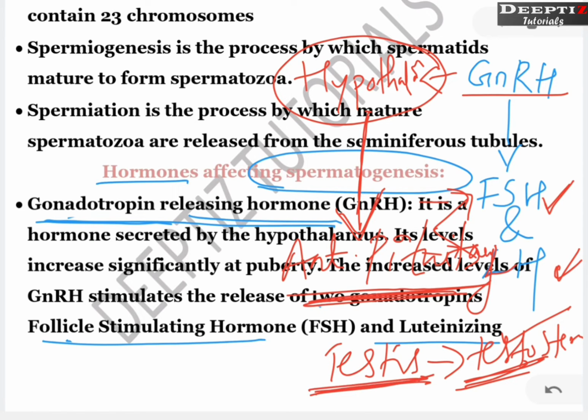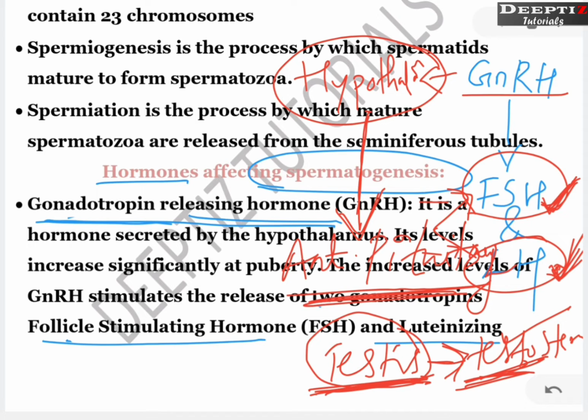How is testis able to produce testosterone? By the action of these type of hormones, that we will see exactly which one it is, but somewhat the testis activity is because of these two hormones. I am not telling that exactly testis produces testosterone with the help of these two hormones. Just you remember, the activity of the testis is with the help of these two hormones, which are the follicle stimulating hormone and luteinizing hormone.